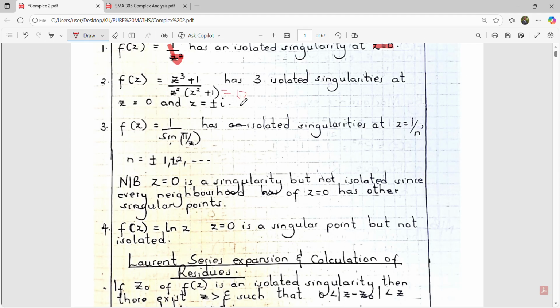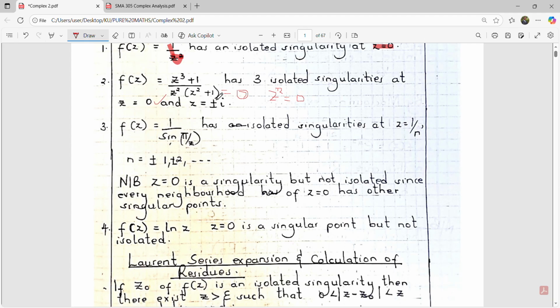It means that z squared is equal to 0, and that means that z is equal to 0.